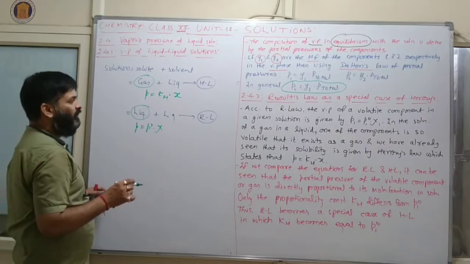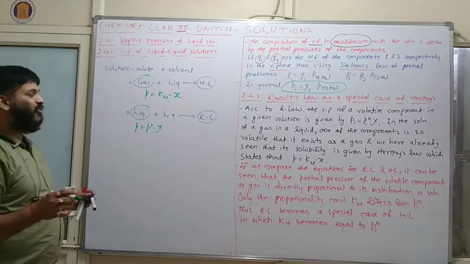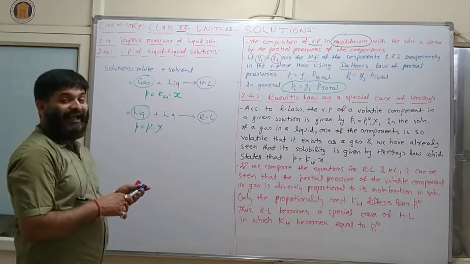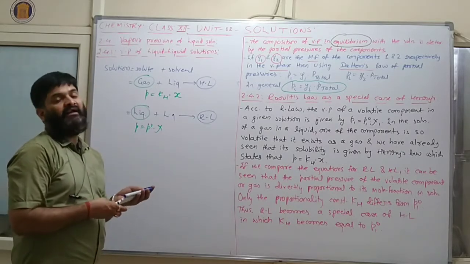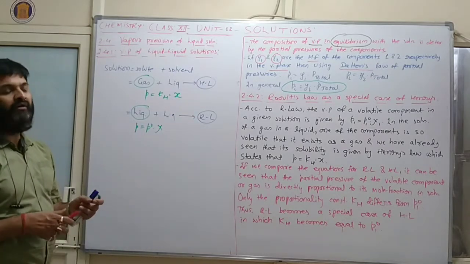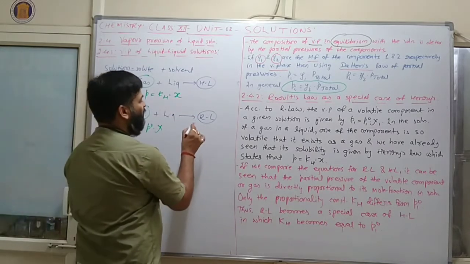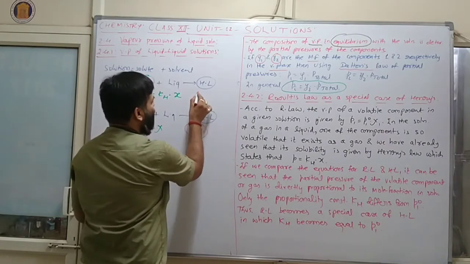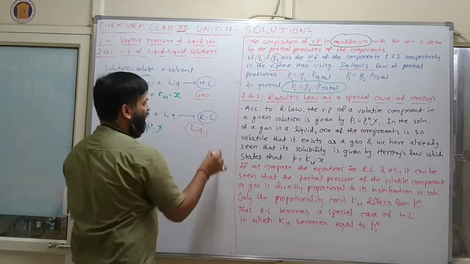Clear or not? So suppose you are comparing Henry's law and Raoult's law, then theoretically it can be compared, but practically comparison between Raoult's law and Henry's law is not possible because Raoult's law is applicable for liquid and Henry's law is applicable for gas.